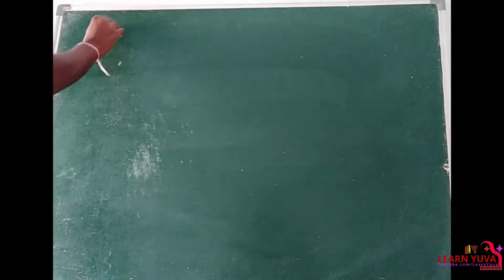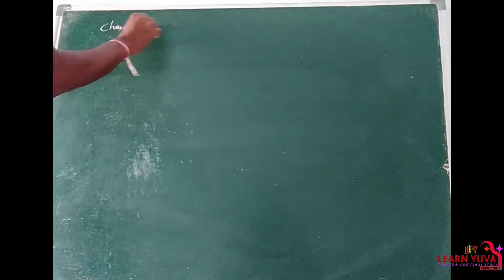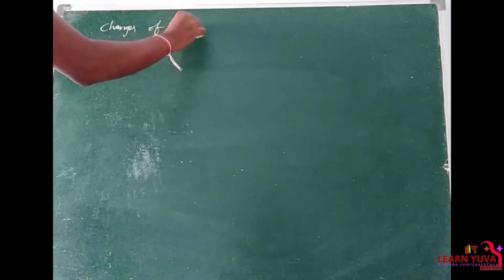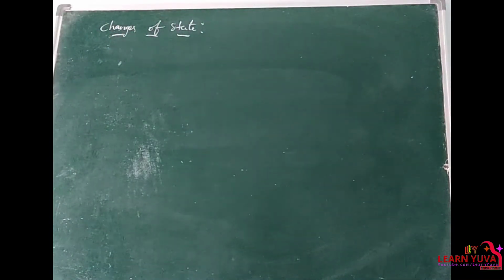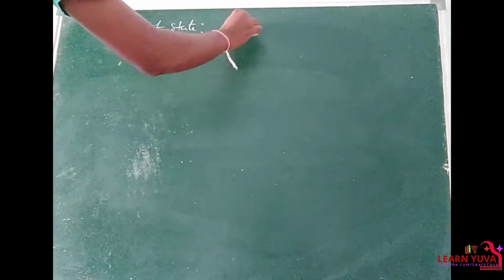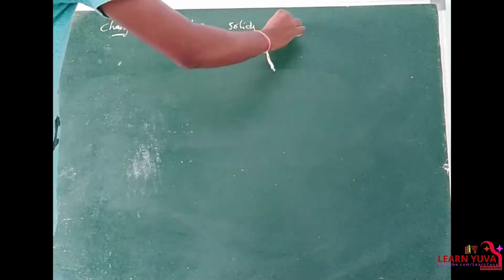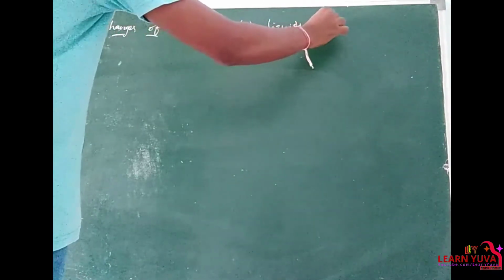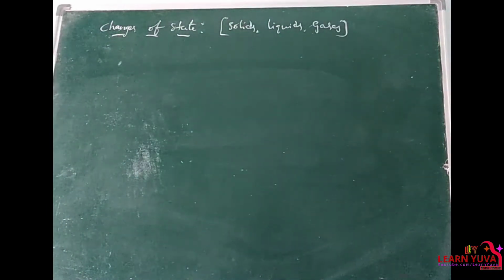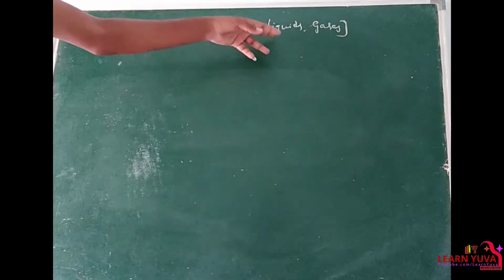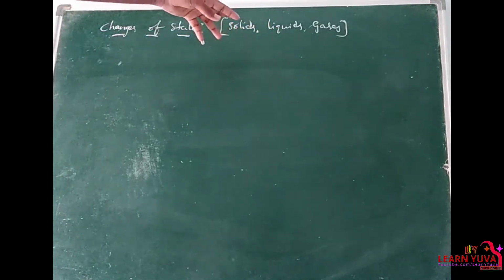Next, it is about changes of state. All matter exists in three states: solids, liquids, and gases. Clear? These are called physical states of matter.